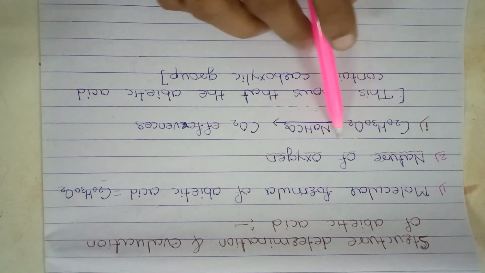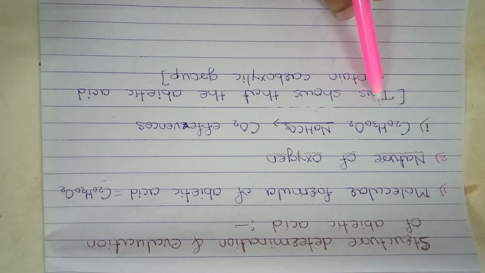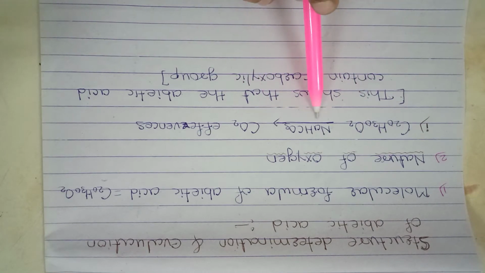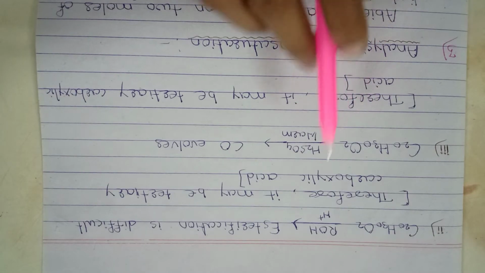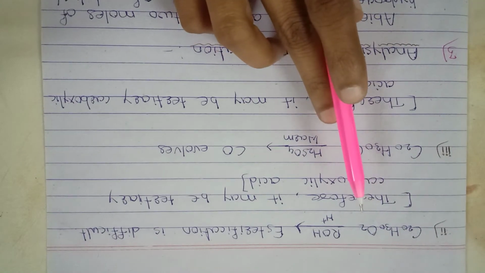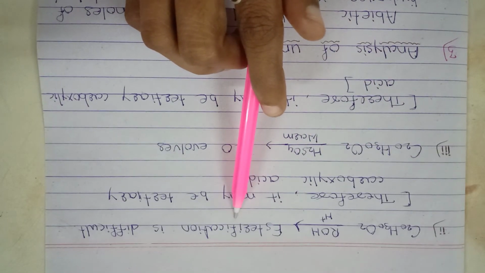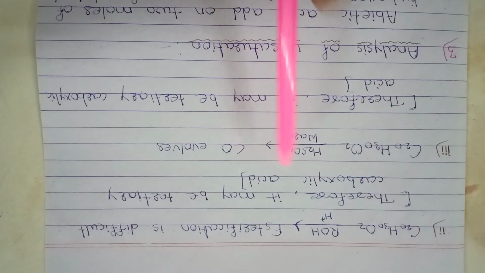The next point is the nature of oxygen. When abietic acid gives effervescence of CO2 with sodium bicarbonate, this reaction shows that abietic acid contains a carboxylic group. Abietic acid is difficult to esterify, therefore it may be a tertiary carboxylic acid.